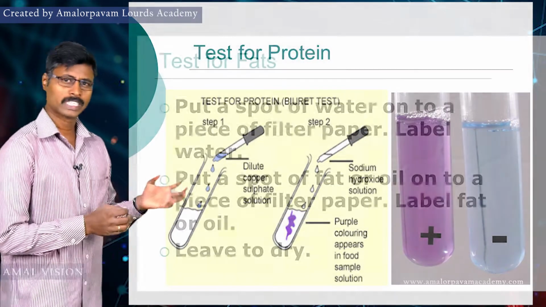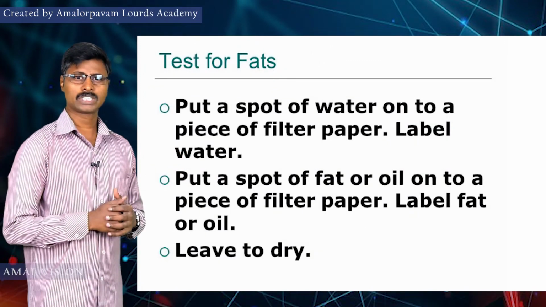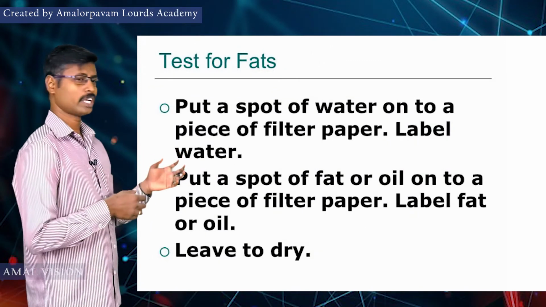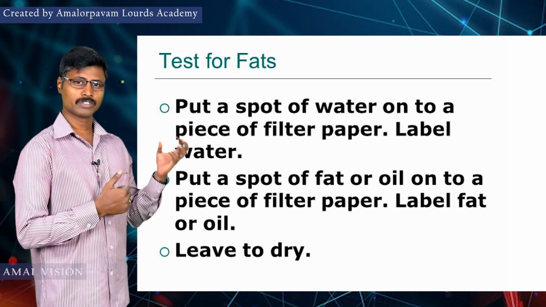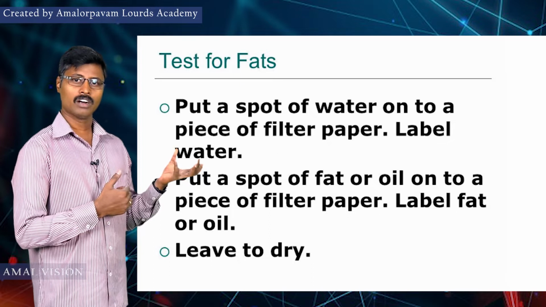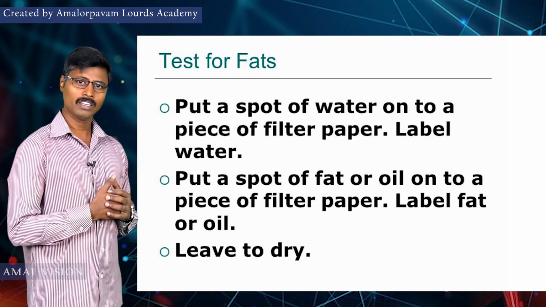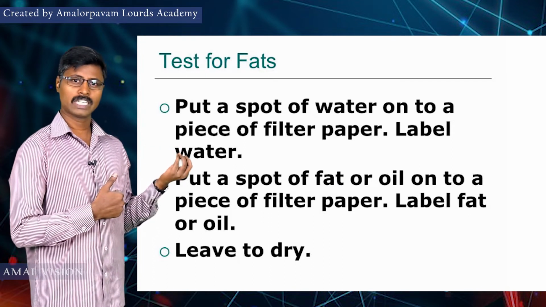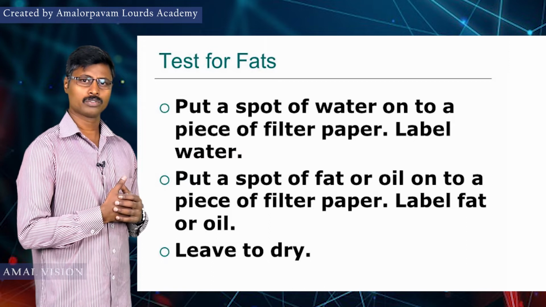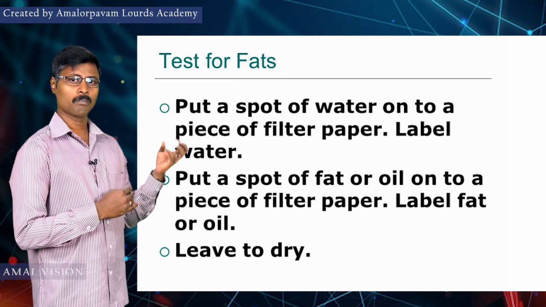Now we are going to test for fat present in the given food sample. What materials are required for performing this experiment? The food sample is groundnut or almond, etc. These contain some oil. Oil-containing nuts or vegetables are taken for this experiment, and we also need paper.